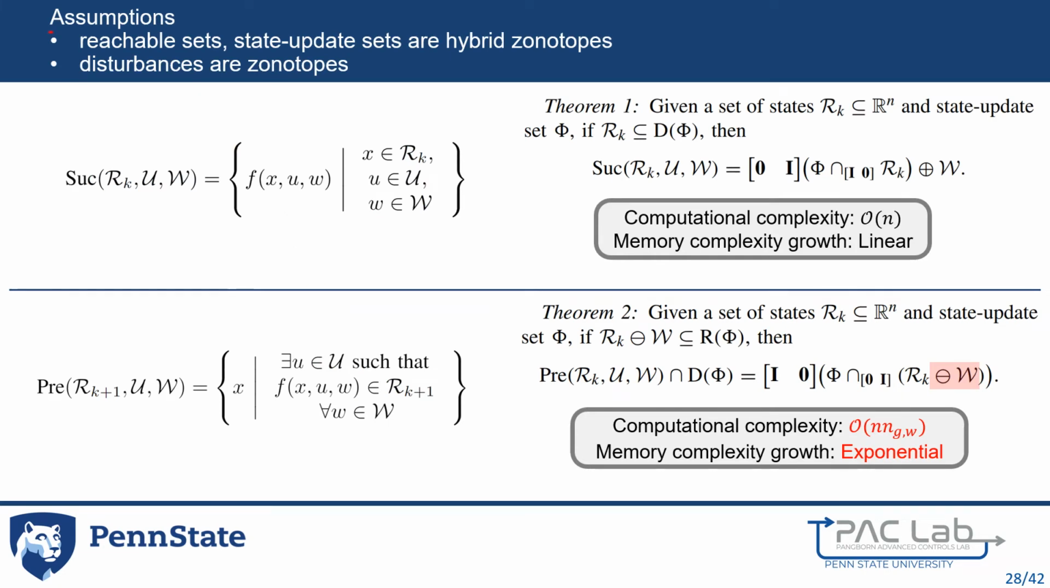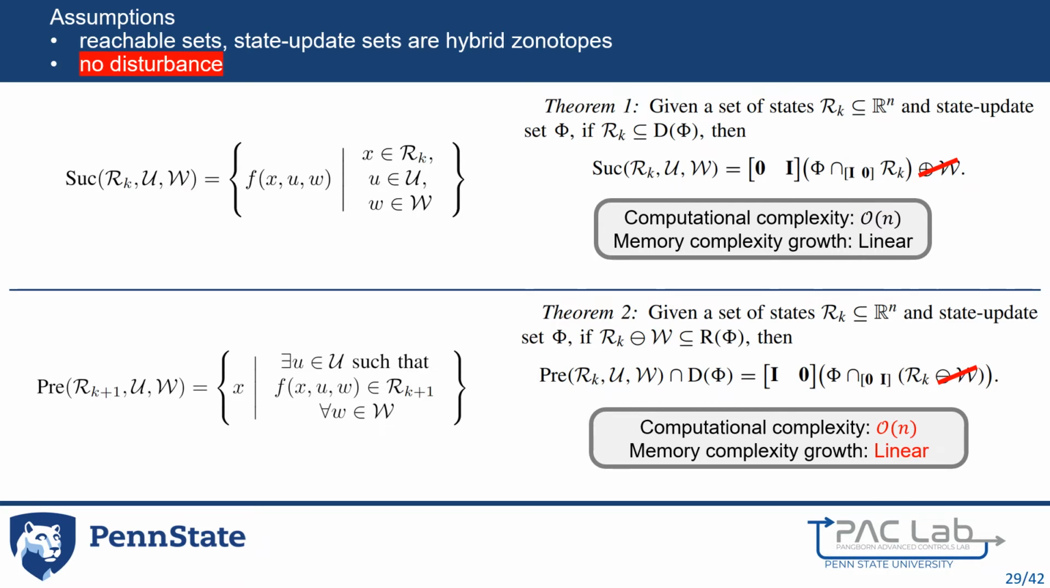If we assume that the reachable sets and state update sets are represented using hybrid zonotopes, and that disturbance sets are zonotopes, the computational complexity of the identities can be derived. The successor set identity, which consists of a linear transformation, a generalized intersection, and a Minkowski sum, improves on the cubic computational complexity of my co-author's previous work and maintains the same linear memory complexity growth. The precursor set, which was not previously addressed by my co-authors, suffers from exponential complexity growth associated with iterative Minkowski differences. The Minkowski difference operator is known to be a challenging set operation, and work to efficiently calculate under-approximations of Minkowski differences is an active area of research.